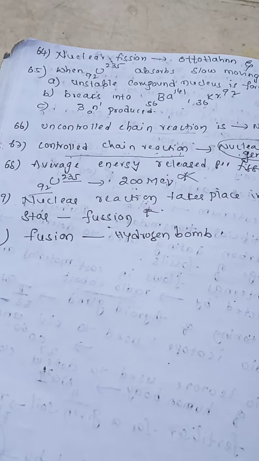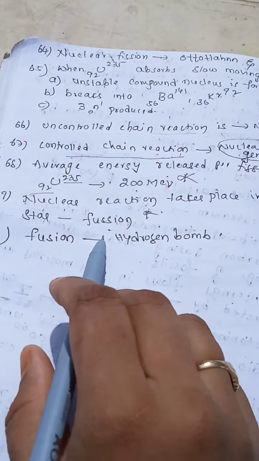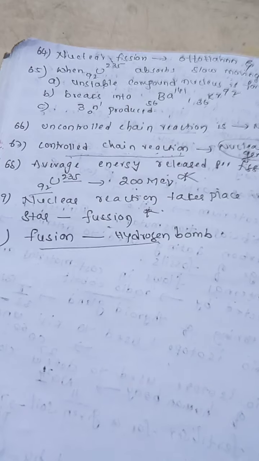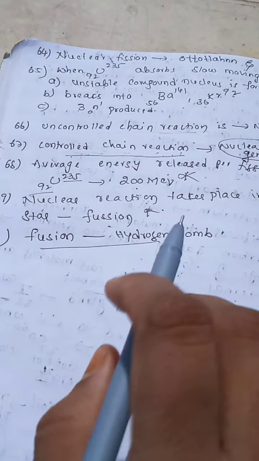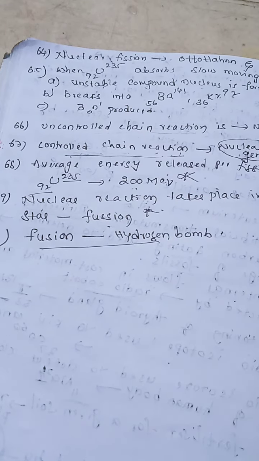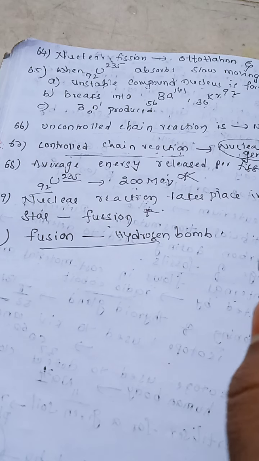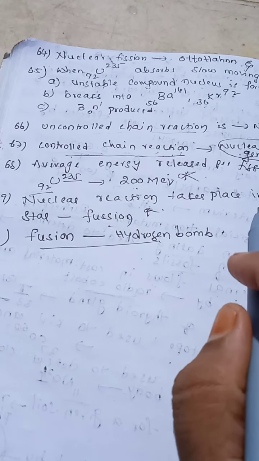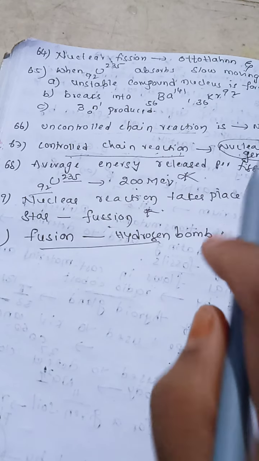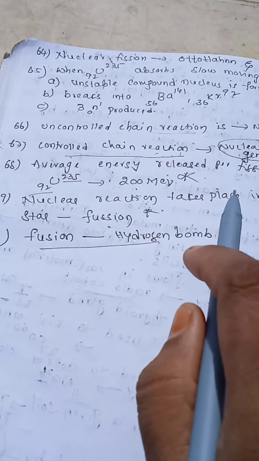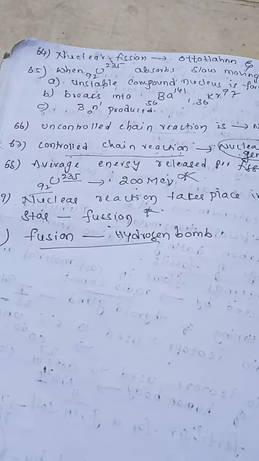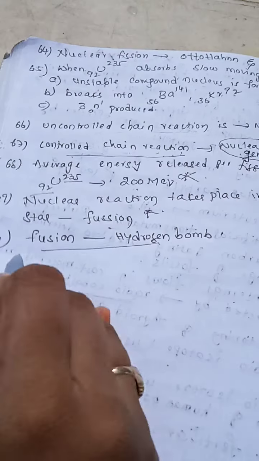So in the sun and stars, we see this nuclear fusion process, and the fusion process is employed in preparing hydrogen bombs. Atomic bombs are prepared by the fission process. Important question: atomic or nuclear bombs are prepared by the fission process, and hydrogen bombs are prepared by the fusion process.